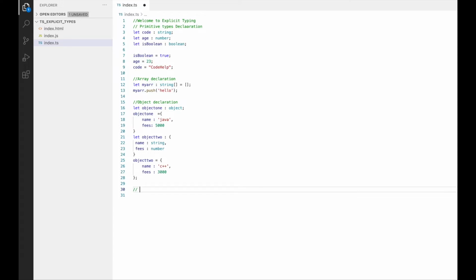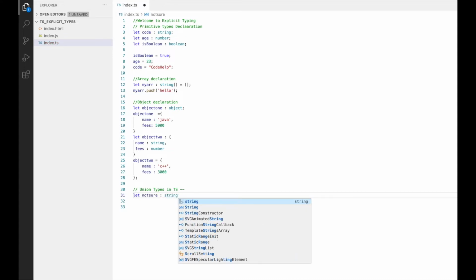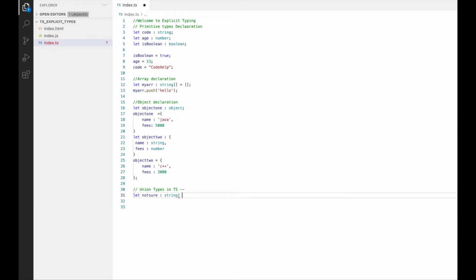So for that, we have something called union types in TypeScript, and we can define any variable to be of union type by using a pipe operator as a separator between the types after the colon. We'll learn about this in detail in the video. So let's declare one variable, let notSure, which could be either a string or a boolean. Then we can write colon string, use a pipe operator, and the second type boolean.